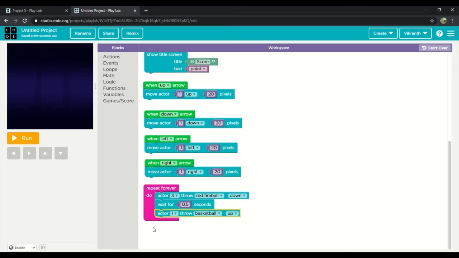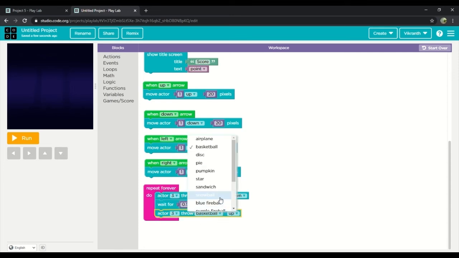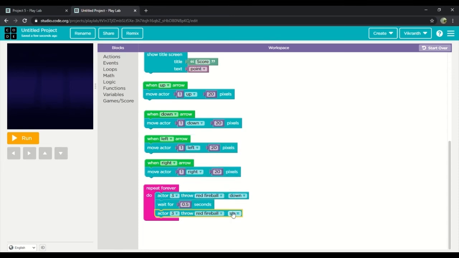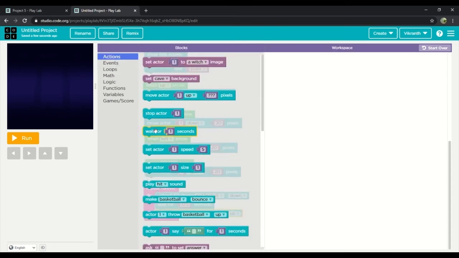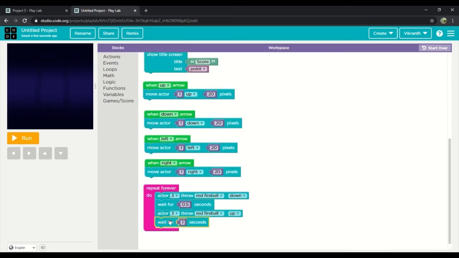Let's change the actor to 3. Red fireball. And we'll leave it as up. Then we'll drag again, wait for seconds, 0.5.